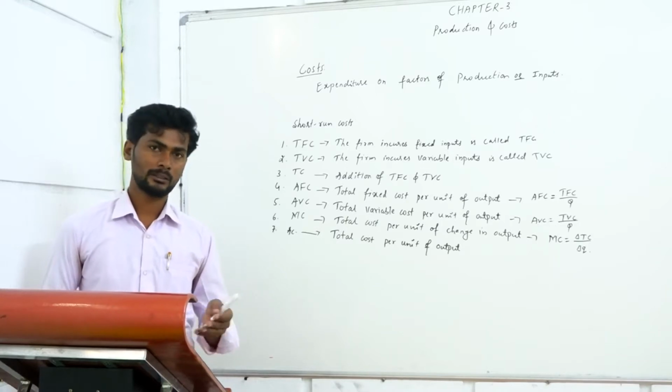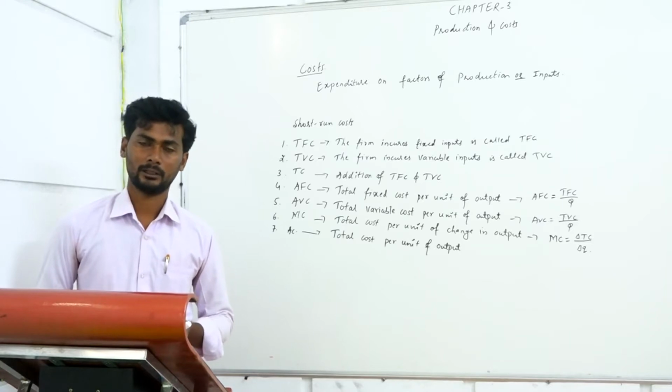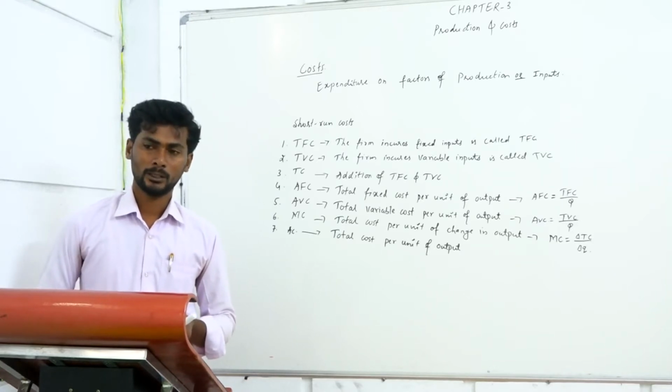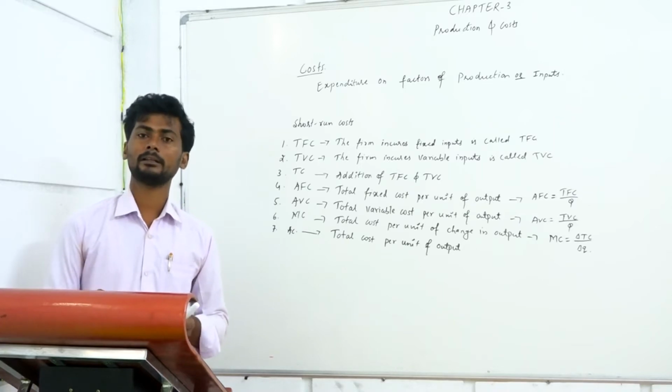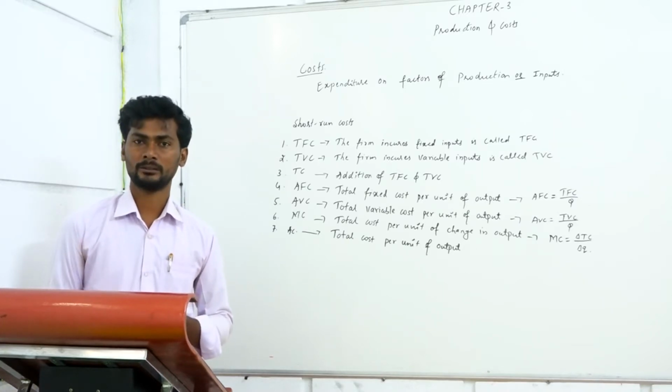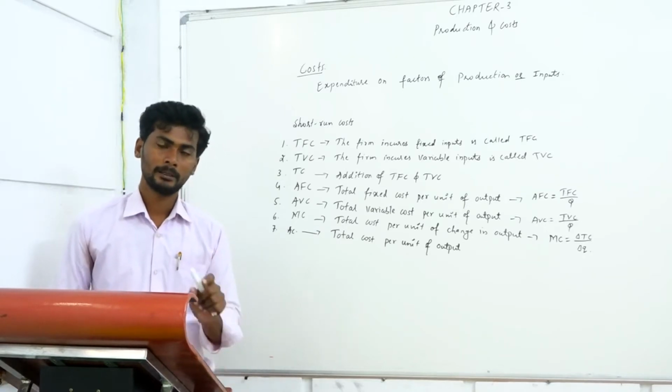What are inputs and factors of production? Land, labor, capital, organization. Apart from land and labor, whatever other things are required for the production process is known as capital.